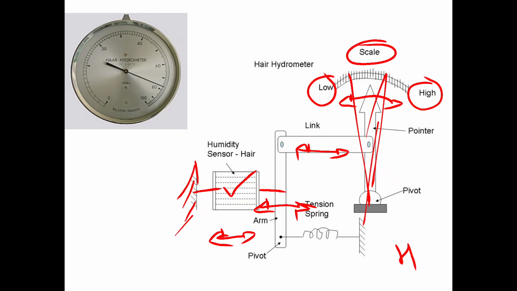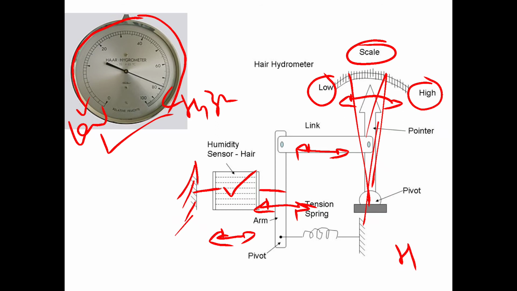And this is the dial, which shows humidity from low to high. See, it does not have equal parts. On this scale there is no equal division, so these non-equal scales are used because hair is used.